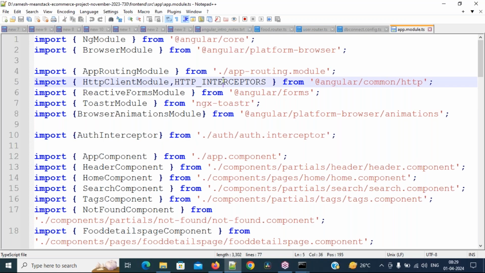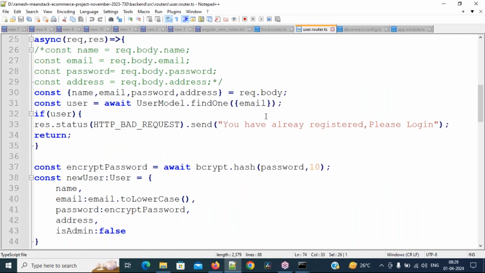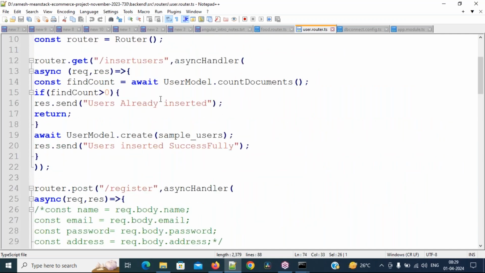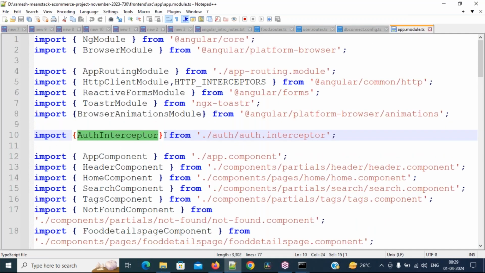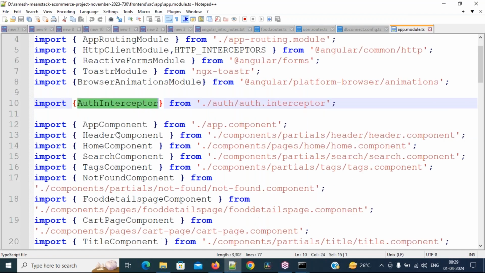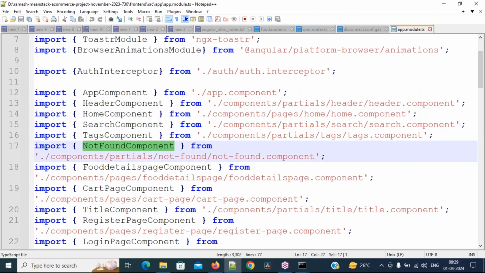Then all the interceptors. This is the interceptors concept, and here I'm implementing it for user registration. Once the user logs in, I immediately generate the token, and that token I send to the backend. Understood, everybody? In the front end, I will generate the token, and to do that we need to use the interceptor concept. And there is the components concept, and the not found concept. If any product is not there, I show it as not found.